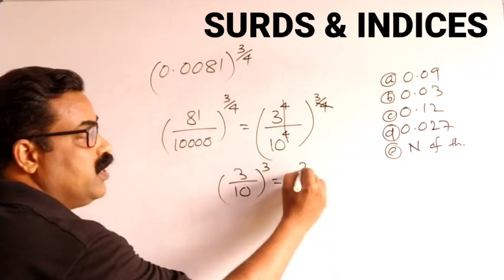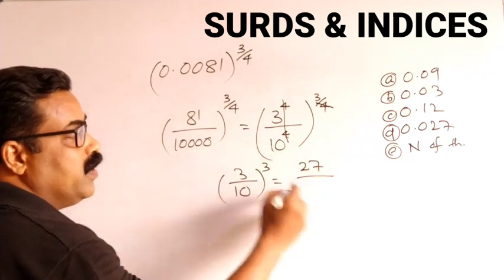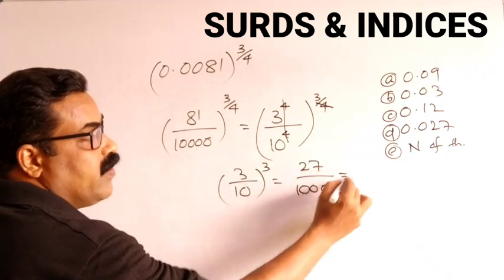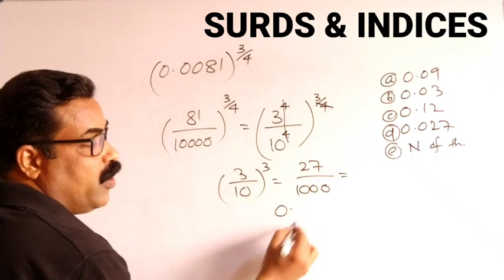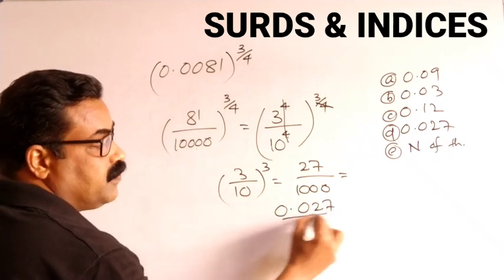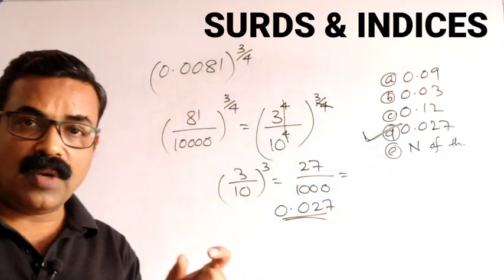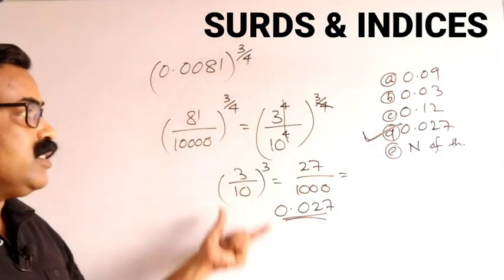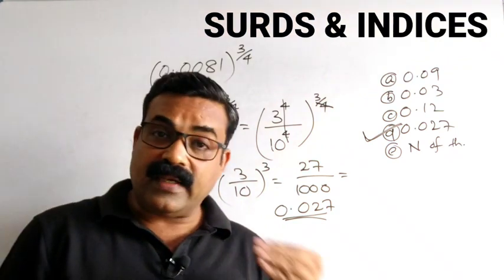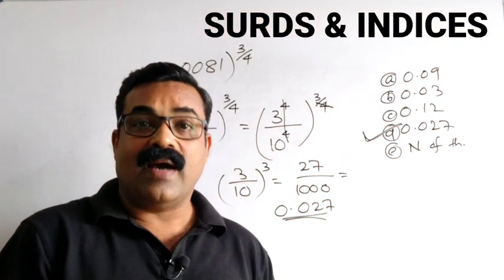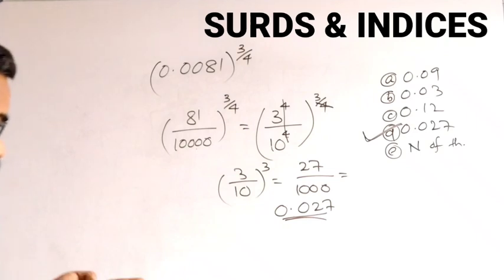3 cube is 27. 10 cube is 1000. So my final answer will be 0.027. Accordingly I can mark this as the correct answer. So solve this type of questions fast. Practice with more and more questions and increase your speed. Kindly note it. Then we'll go to the next type of question.